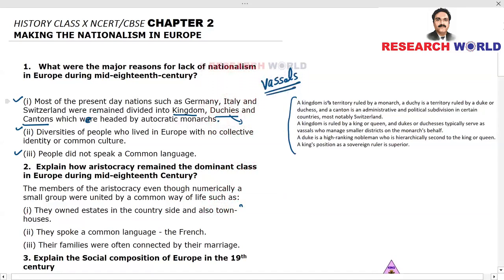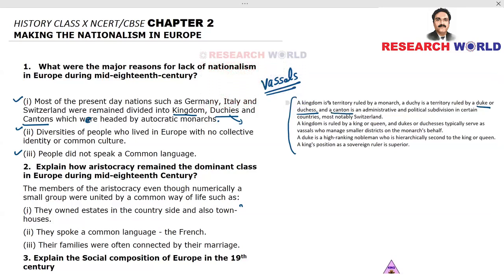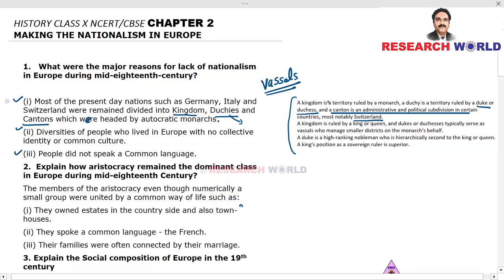Under a kingdom we have duchies, and duchies are ruled by a duke or duchess. That means this duke or duchess is one step lower than the king, and they report to the king. And a canton is an administrative and political subdivision in certain countries, most notably Switzerland.